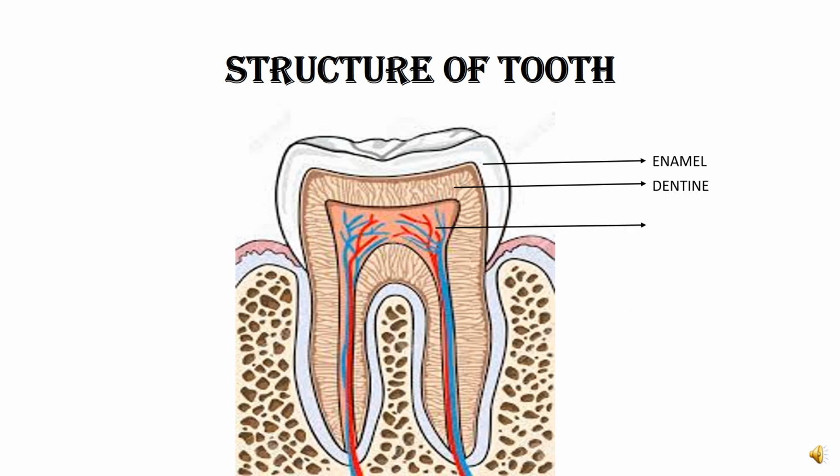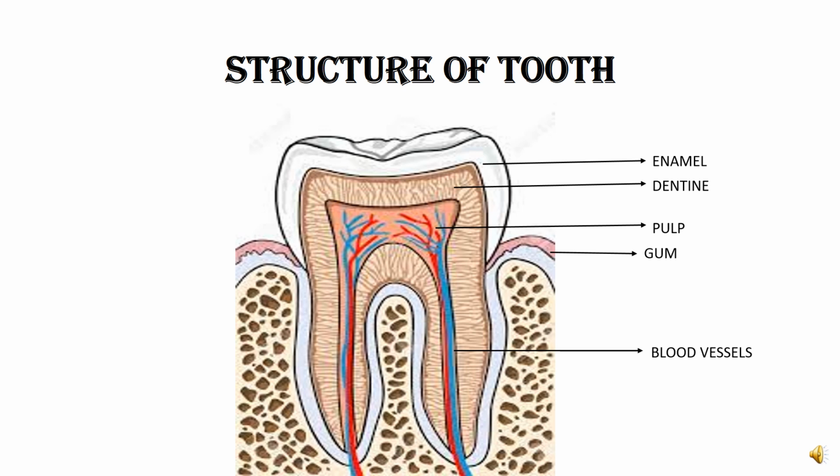Below the dentine we have pulp. You can see the orange colored part, that is the soft gummy part, called the pulp. Next we have the gum on which our tooth sits. The blue part is called the blood vessels.